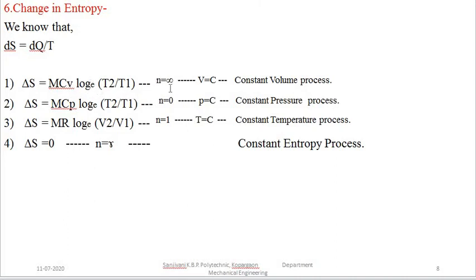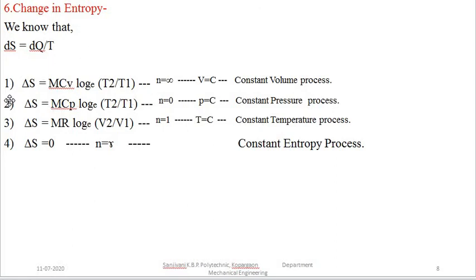Here n is equal to infinity. If the constant volume process is there, what is the value of n? The value of n is infinity, where V is equal to constant, and this is the formula to calculate the change in entropy for the constant volume process.